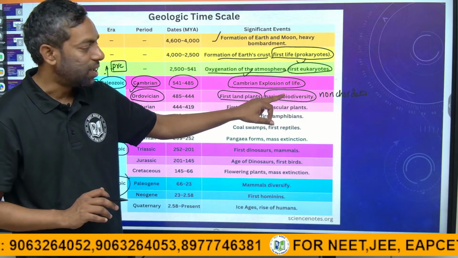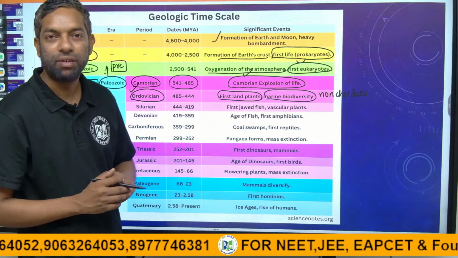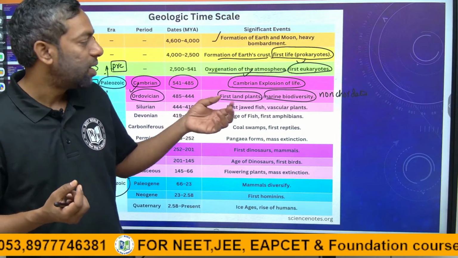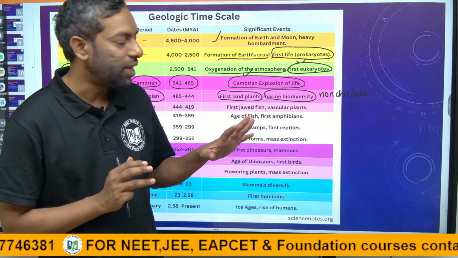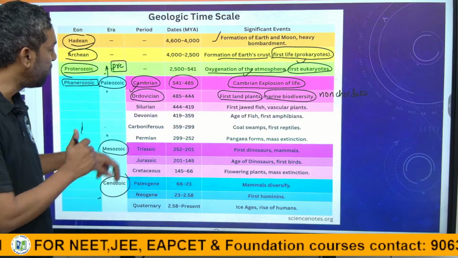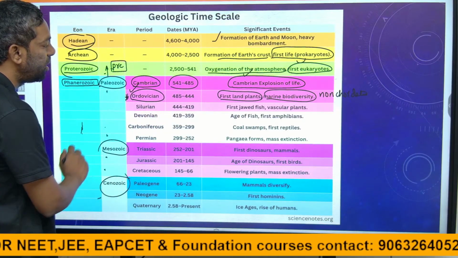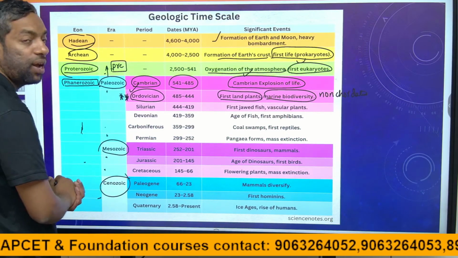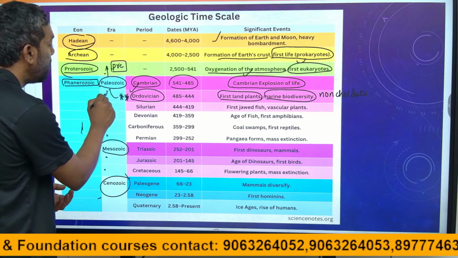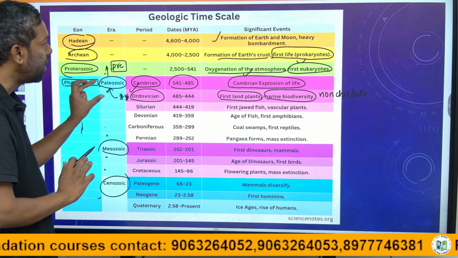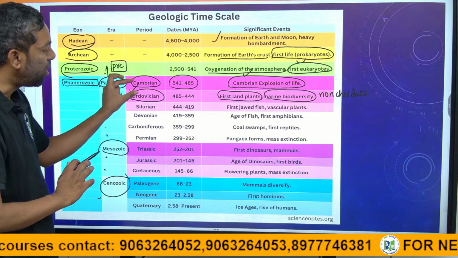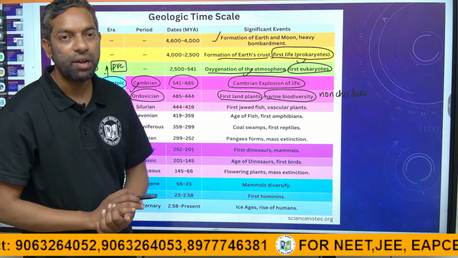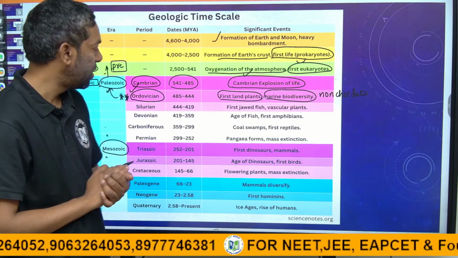Water plants and marine biodiversity mean single-cell species, and invertebrates started here. This is important, guys. The Ordovician, in the Paleozoic era. It is important for NEET.